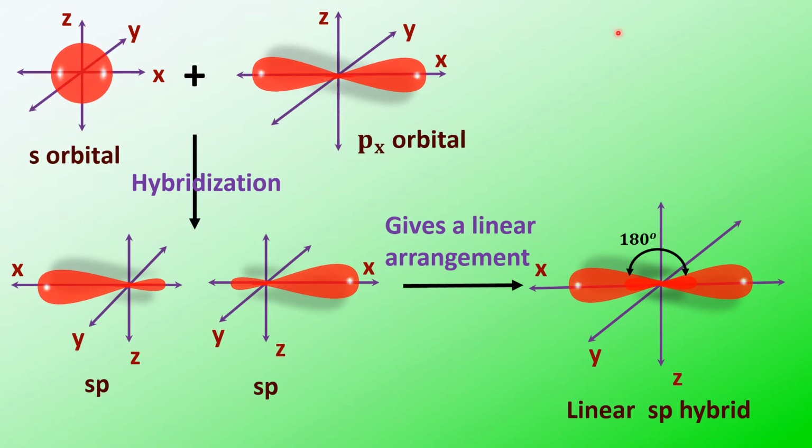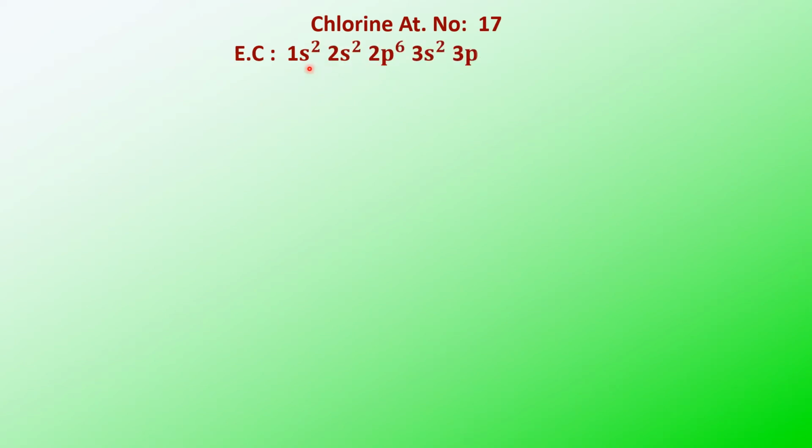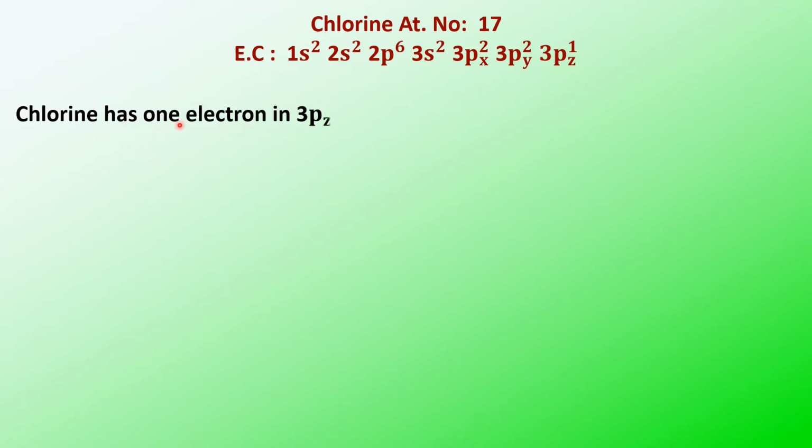Now we'll see chlorine. In chlorine, the atomic number is 17 and the configuration is 2, 8, 7. That is 1s2, 2s2, 2p6, 3s2, 3px2, 3py2, and 3pz1. So here the 3pz electron of one chlorine atom will overlap with one of the sp hybrid orbitals of beryllium, and the 3pz orbital of another chlorine will overlap with the other sp hybrid orbital.